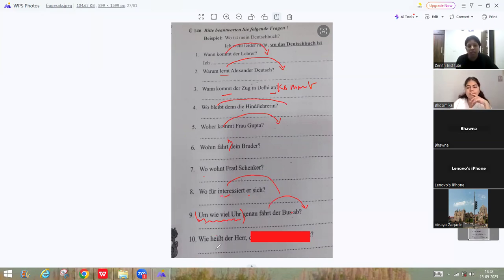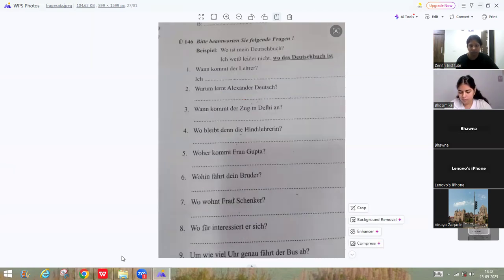Next, Bhumika. Wie heißt der Herr? Ich weiß leider nicht, wie der Herr heißt. Correct. Perfect. Very nice. Now this was super easy. Now there were no changes, nothing. Okay. Let's see. There's one more exercise in your book. Let's see how it is.